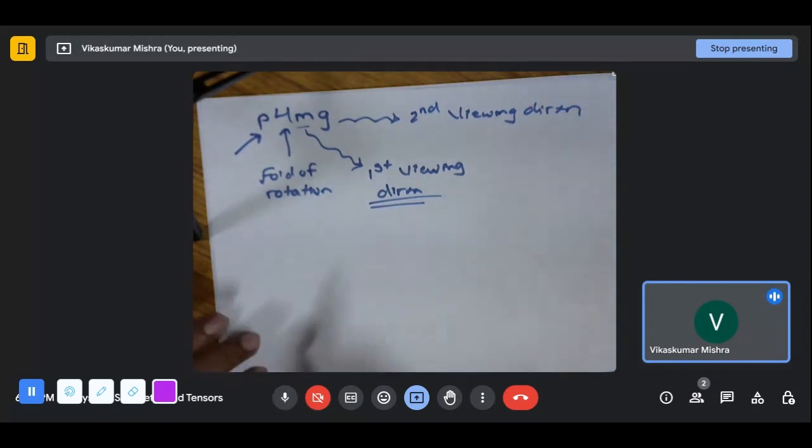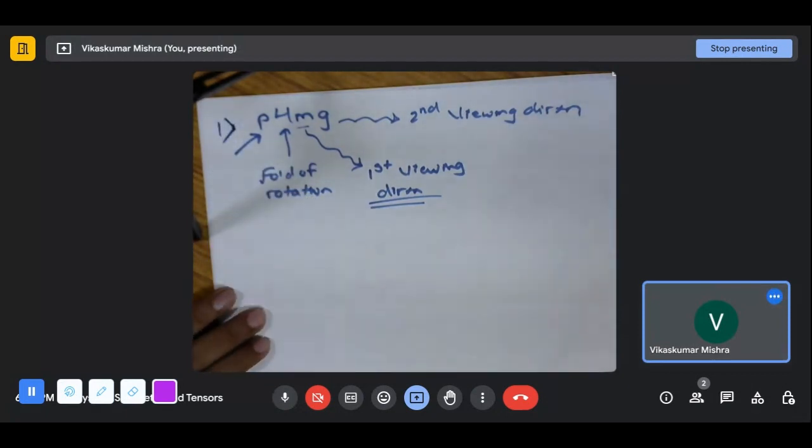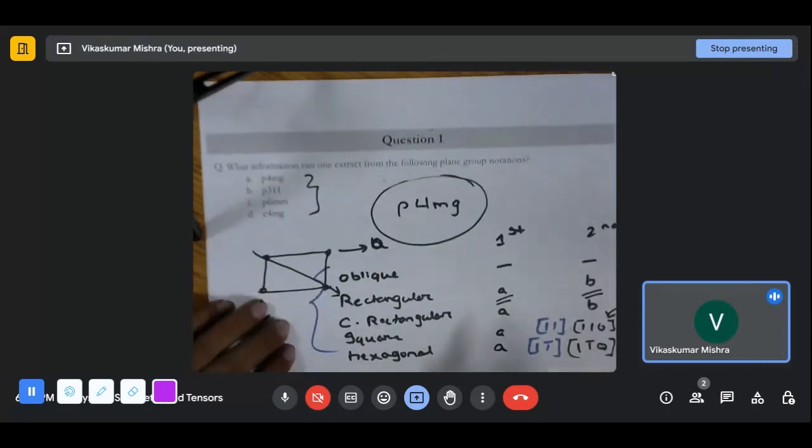Now let's thoroughly understand this particular case, P4mg. We know there is a fourfold rotation, which is possible only in the case of a square lattice, right? So among these five lattices, hexagonal cannot have the fourfold.